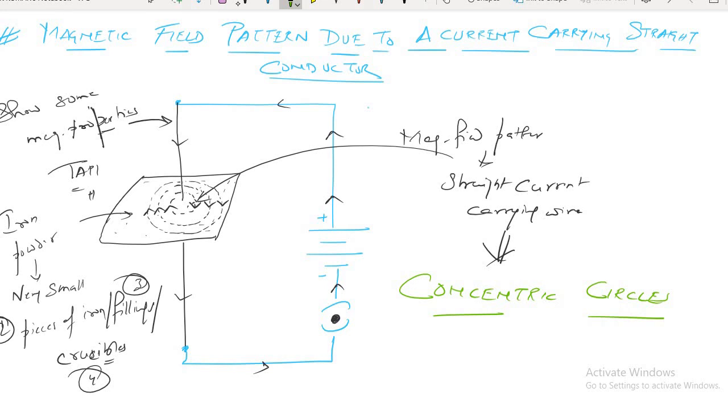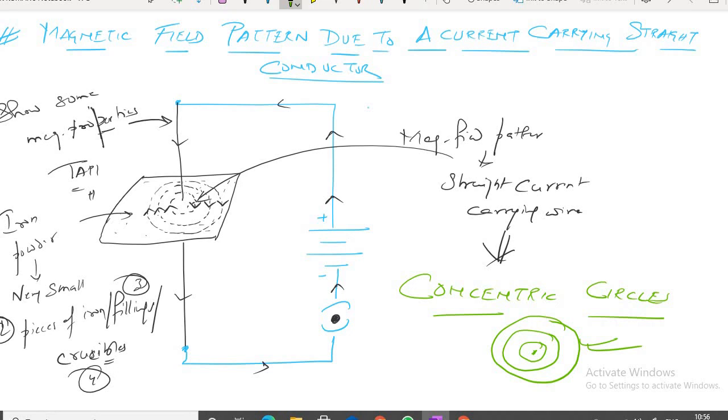What do you mean by concentric circles? One circle inside another circle. Those are called concentric circles with a common center. Their center is common, but the radius is changing. That's why they are called concentric circles.